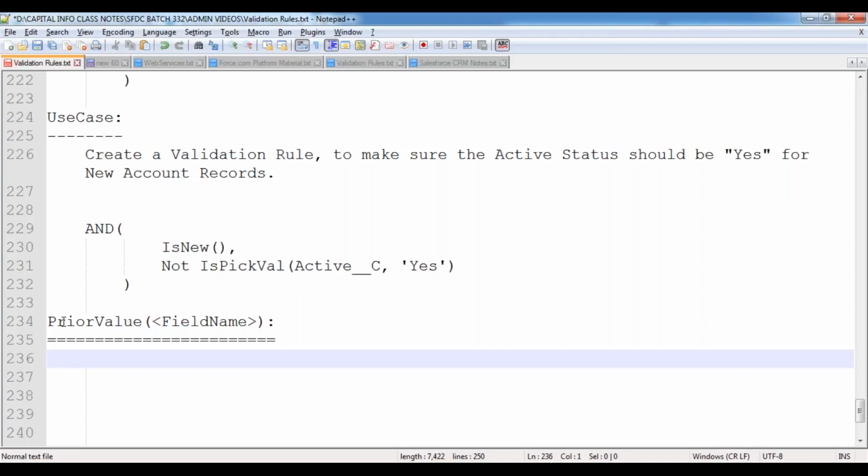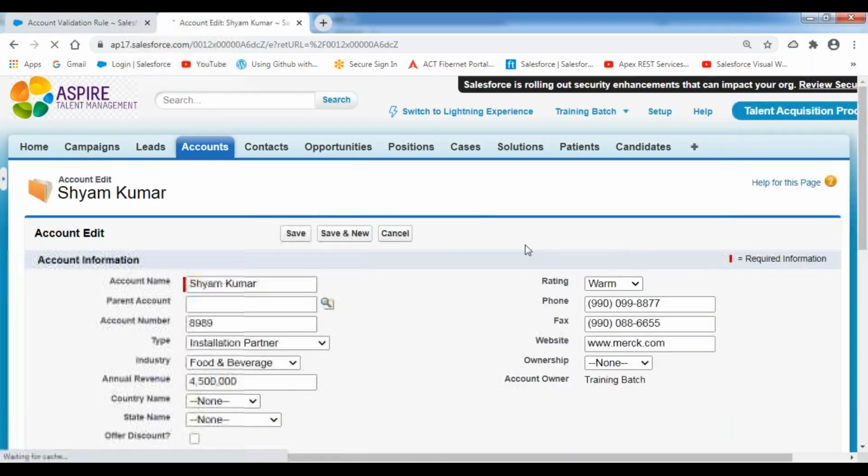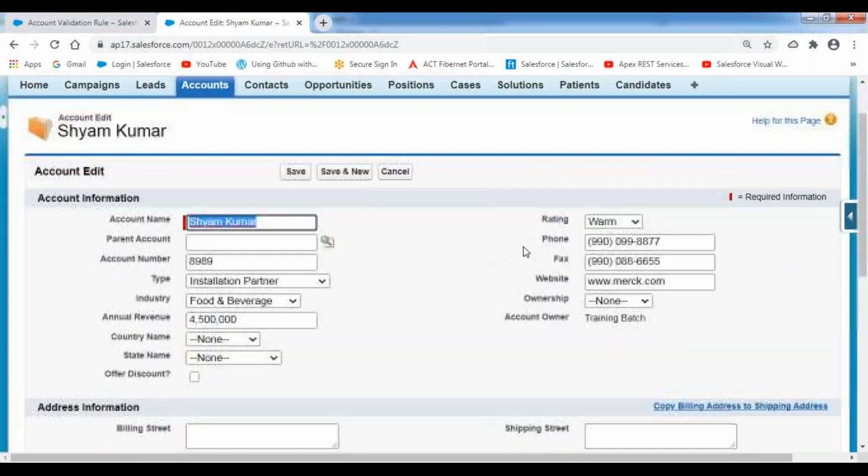Suppose, for example, let me explain this scenario. For example, I have this account card. What is the value of this rating field now? 1. Okay, this is 1. For example, I'm changing it to Hot. Now tell me, what is the current value? Hot. What is the previous value? 1. Previously it had the value 1. Now I have modified it to Hot.